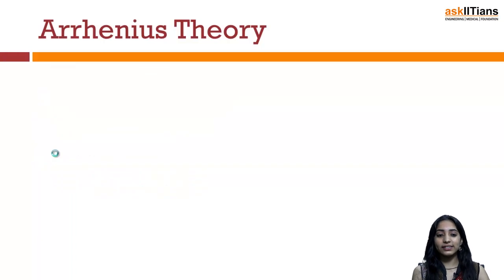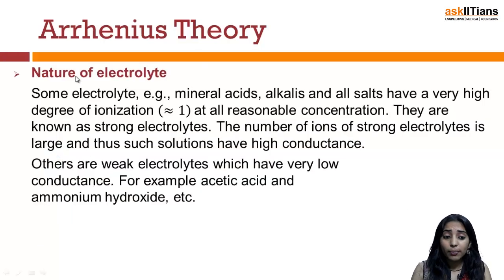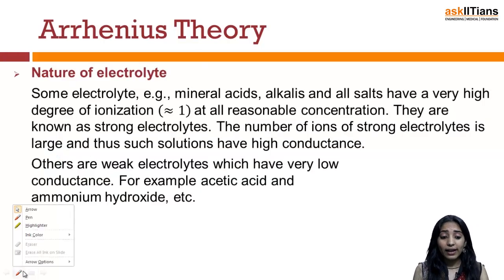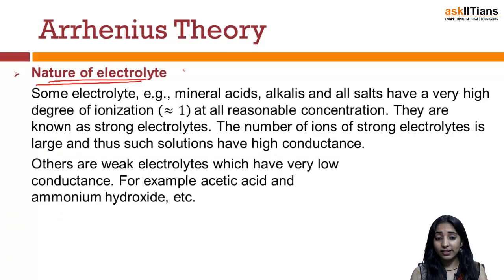Let's first talk about how the value of alpha depends upon the nature of the electrolyte. We have to find the relationship between the nature of the electrolyte and the degree of dissociation alpha. Some electrolytes, for example mineral acids, alkali solutions, and all salts, have a very high degree of ionization.